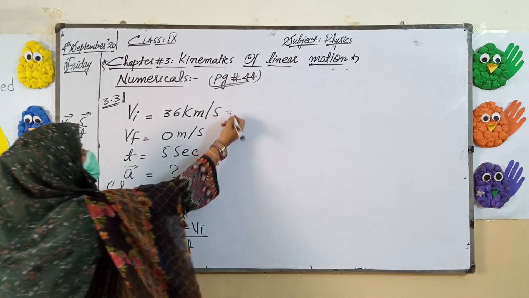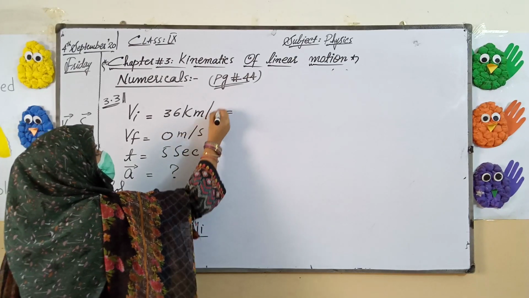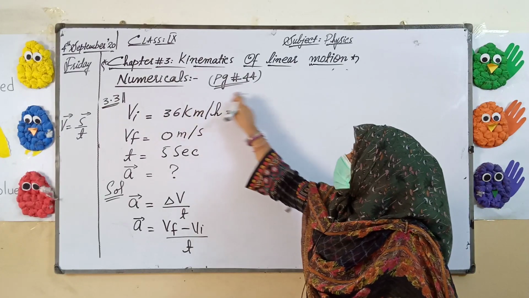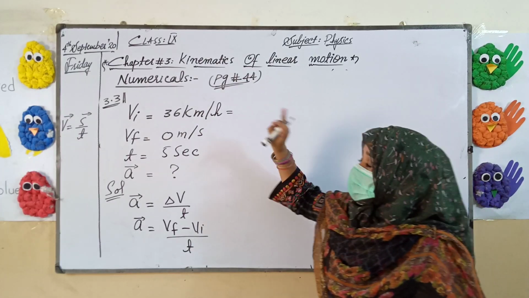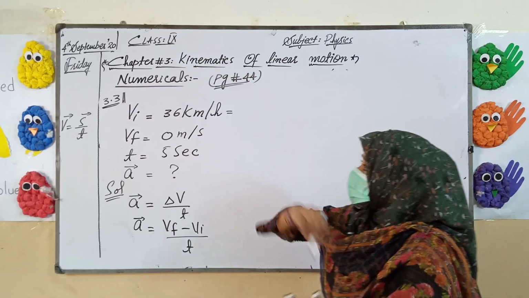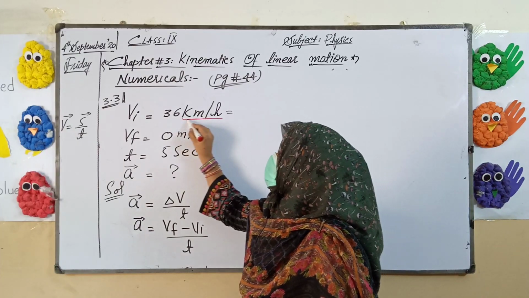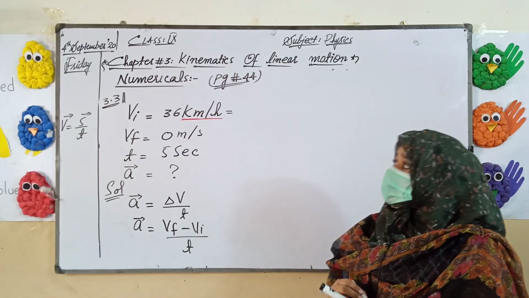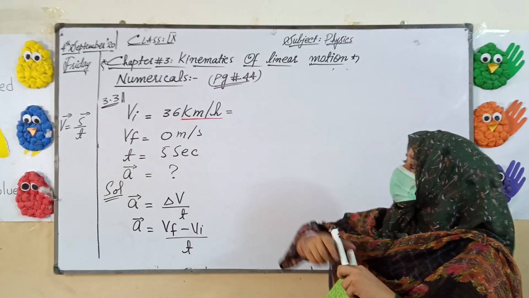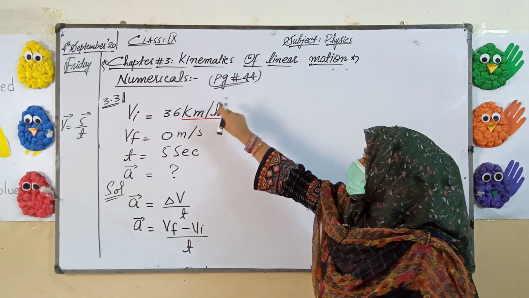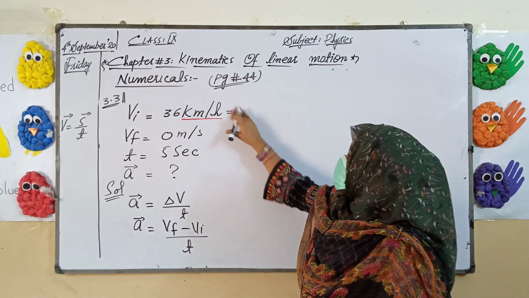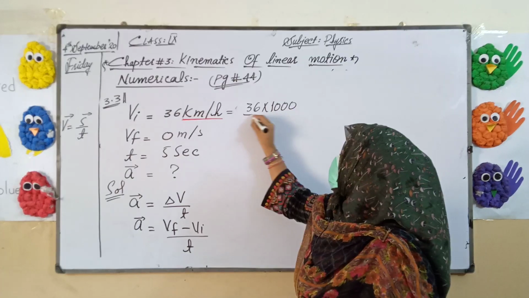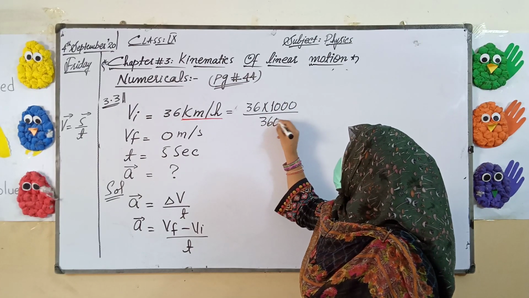And one more thing, the velocity is here in kilometer per hour. You have to convert it into meter per second. Remember, the velocity should be given in meter per second for solving these numericals, because our SI unit for velocity is meter per second. Right now the unit is to be changed. Here it is kilometer per hour, so you will change this by multiplying the given value with 1000 and dividing by 3600.